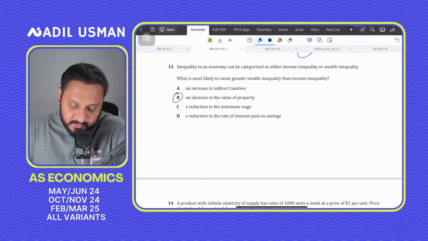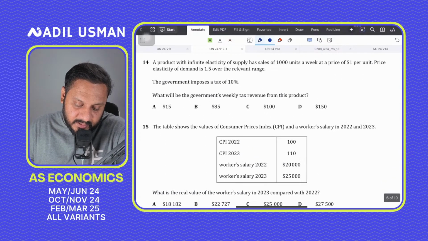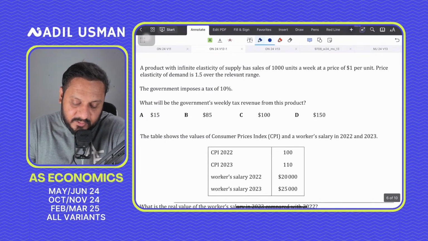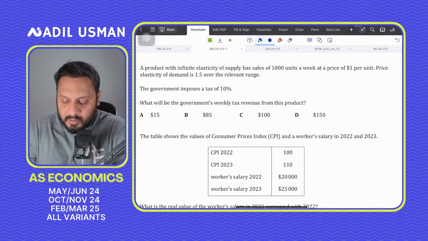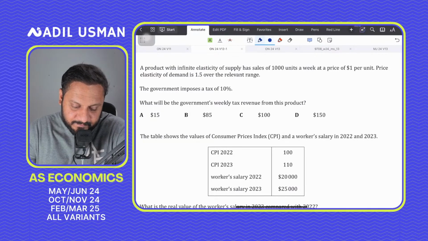Question number 14 says, a product with infinite elasticity of supply has sales of 1,000 units a week and a price of $1. The price elasticity of demand is 1.5 over the relevant range. The government imposes a 10% tax. What will be the weekly tax revenue from the product? To read the question again.